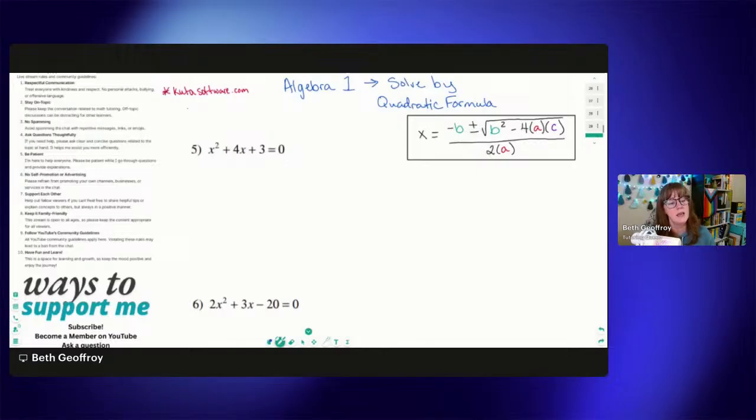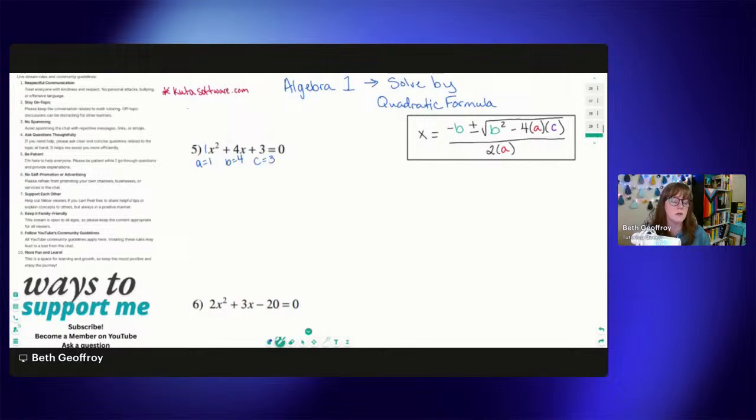So we see all of these A's, B's, and C's in this formula. So let me show you what that means. The A's, B's, and C's come from the coefficients of the x squared terms, the x terms, and the constant terms. So for quadratic formula, you do want your trinomial to be set up with all of your terms over here and set equal to 0 on the other side. Since the x squared does not show a coefficient, it's an understood 1. So that means a equals 1. Our coefficient here is 4, so b equals 4. And then our constant is 3, so c equals 3.